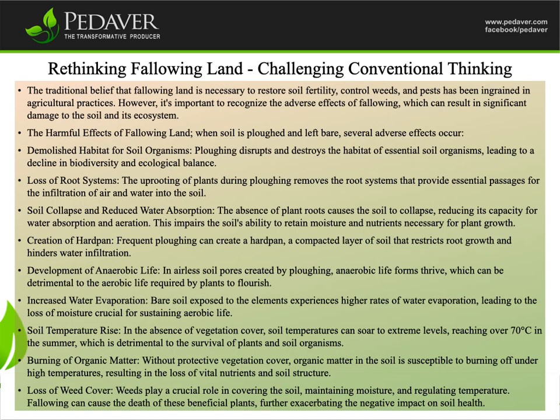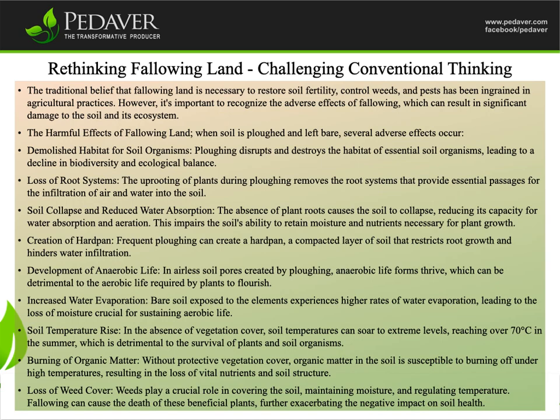Soil collapse and reduced water absorption. The absence of plant roots causes the soil to collapse, reducing its capacity for water absorption and aeration. This impairs the soil's ability to retain moisture and nutrients necessary for plant growth. Creation of hardpan. Frequent plowing can create a hardpan, a compacted layer of soil that restricts root growth and hinders water infiltration.